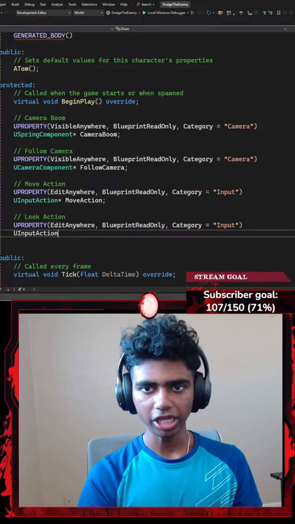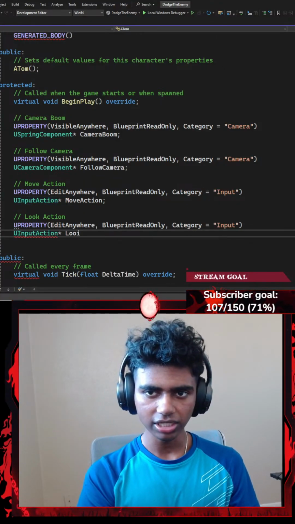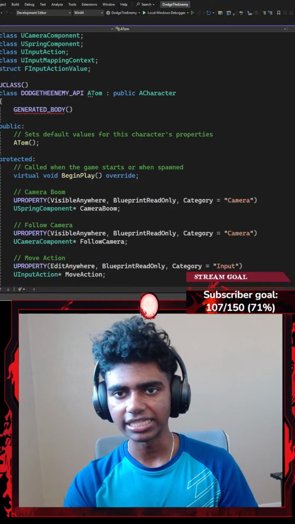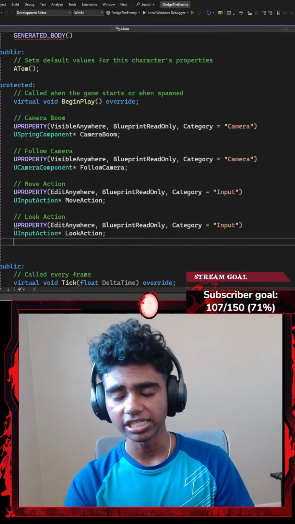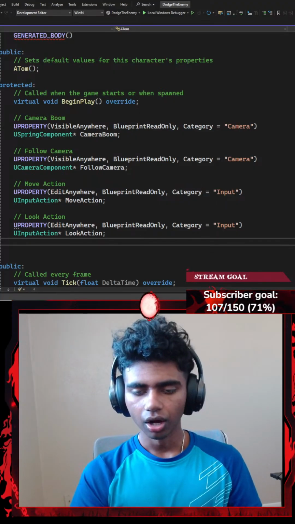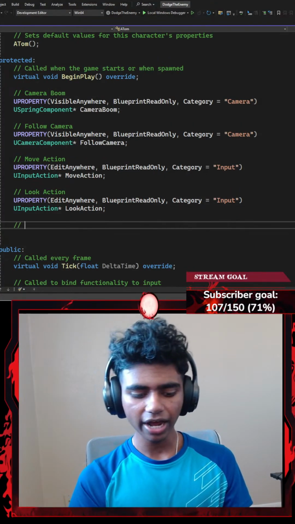I'm going to paste my UInputAction here again, which is going to be represented by a pointer called something like look action. You guys basically get the gist of what's happening here. I'm creating a bunch of pointers, because later on I will be using these pointers to do certain things.